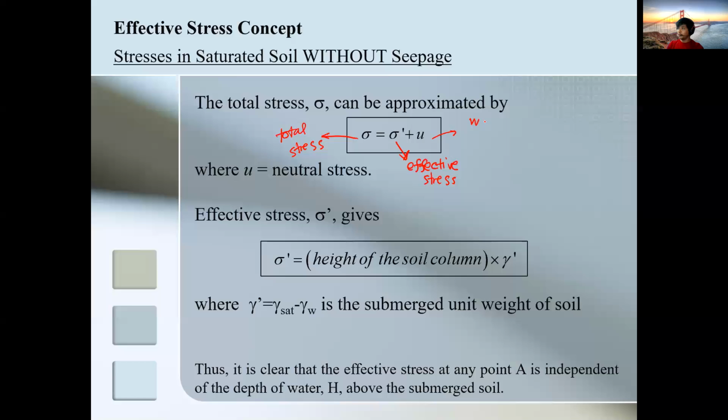So in the review books, you can call this one water stress, or in Braja's book, that's pore water pressure. So those are the different designations. You can also call this one the neutral stress, as it is called in the review books.